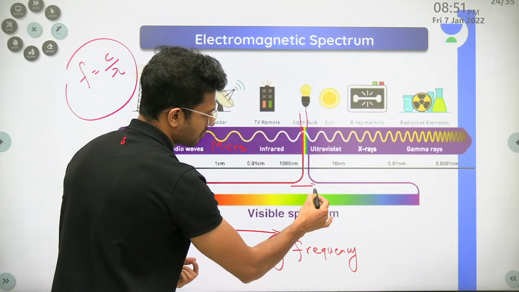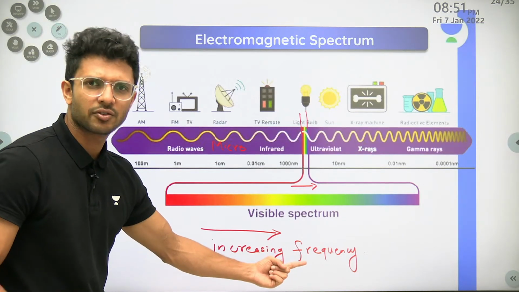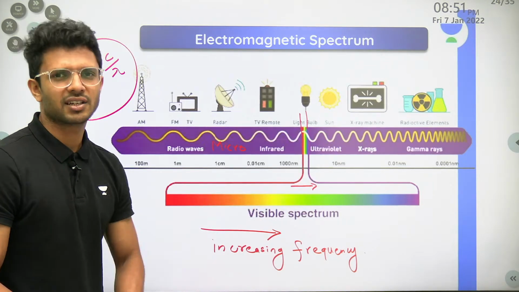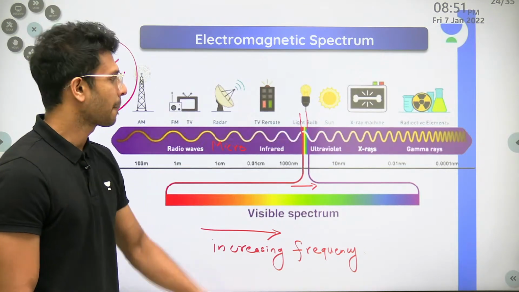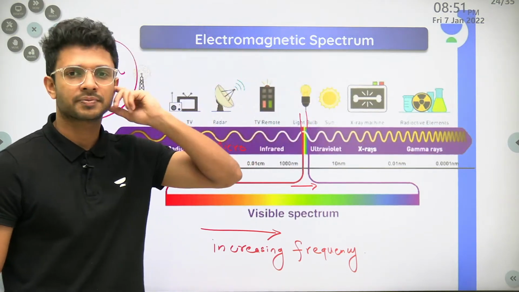See, it starts from red and ends with violet. So as we move towards the right, frequency is increasing, moving from red to violet. That means violet has the maximum frequency. And after visible, we have ultraviolet, X-rays, gamma rays.